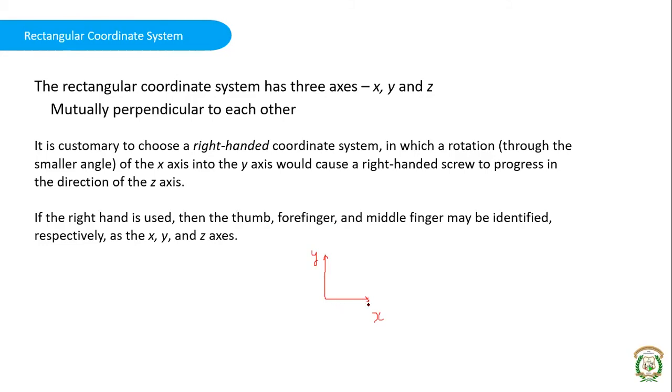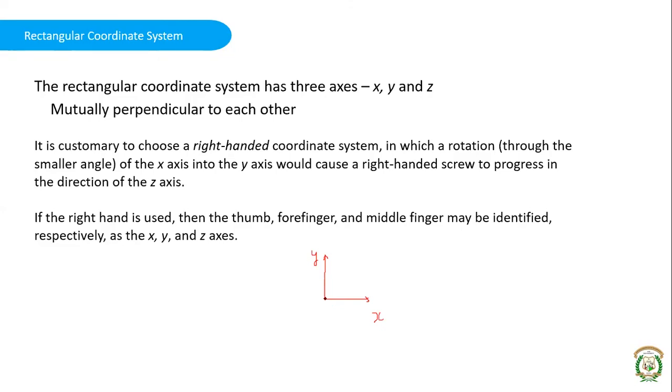So there has to be another vector which is perpendicular to both of these. So it has to either go inside the screen or come outside the screen. To decide whether it is coming in or out, you have to take a screw and place it at the point of intersection, at the origin. You can call this the origin.